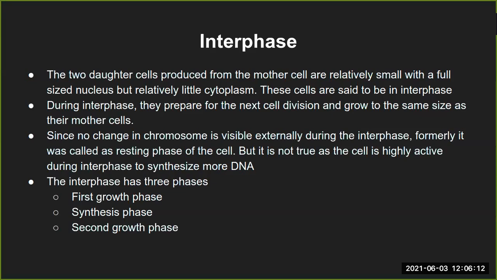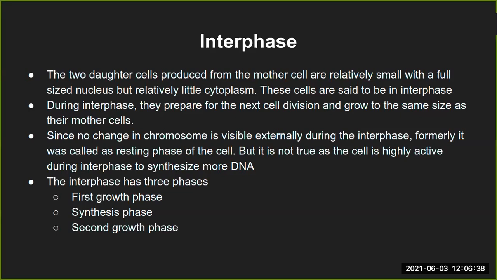When the mother cell is dividing, the daughter cell may not have exactly the same size as the mother cell. It is usually a little bit smaller, but the nucleus is almost the same size, because the nucleus majorly contains proteins and the DNA or genetic material, and that does not change from mother cell to daughter cell.